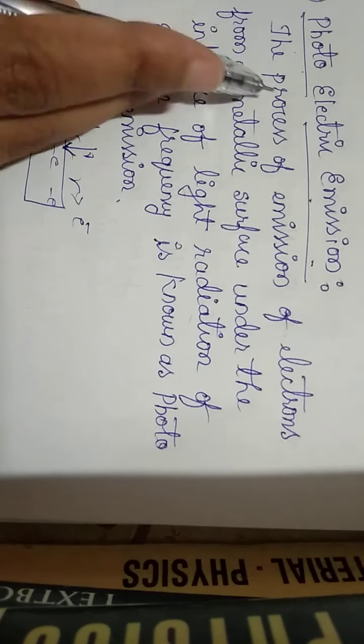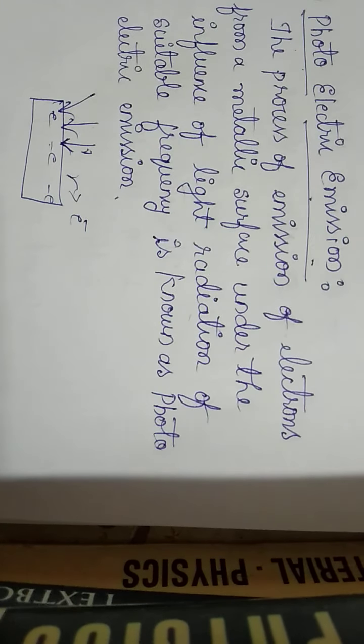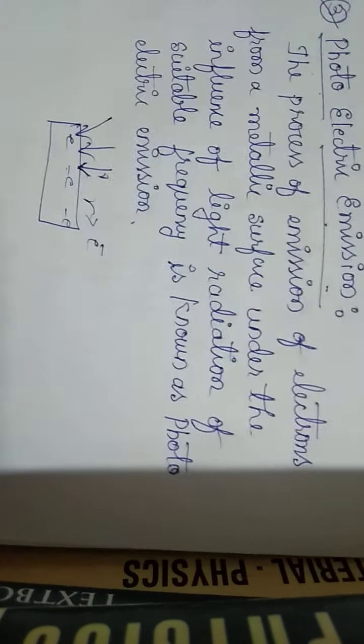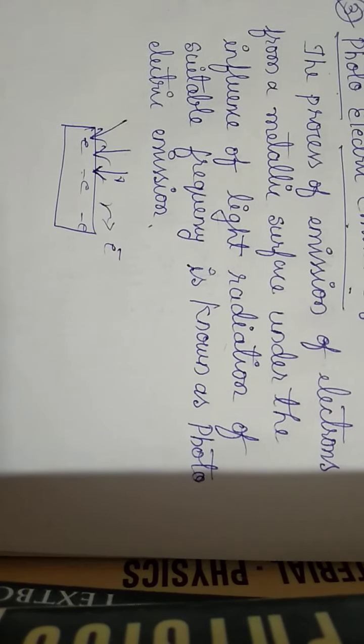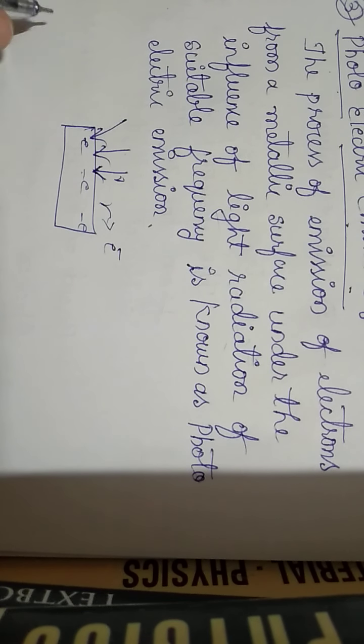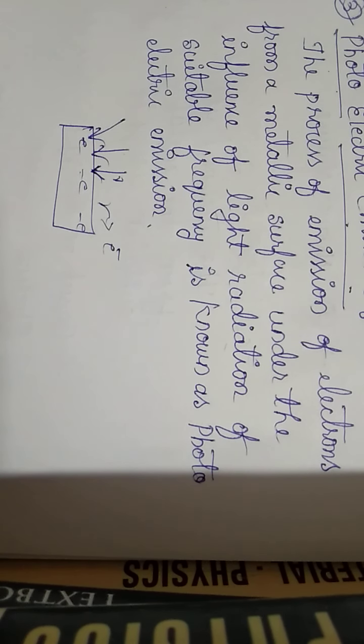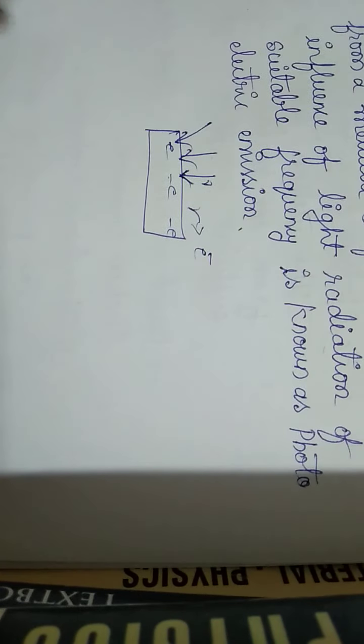This is called photoelectric emission, and we need this concept to understand the particle nature of the light.